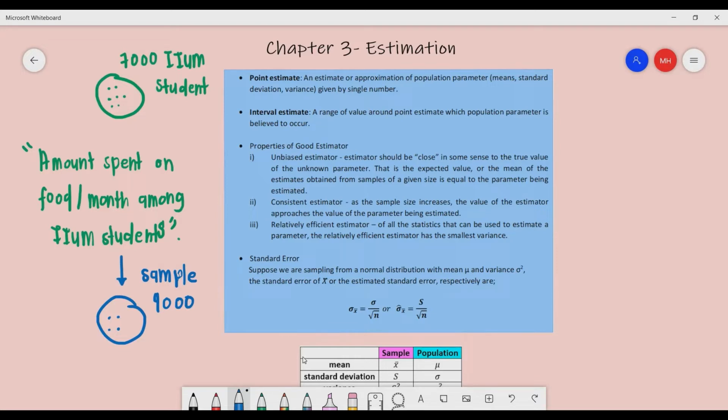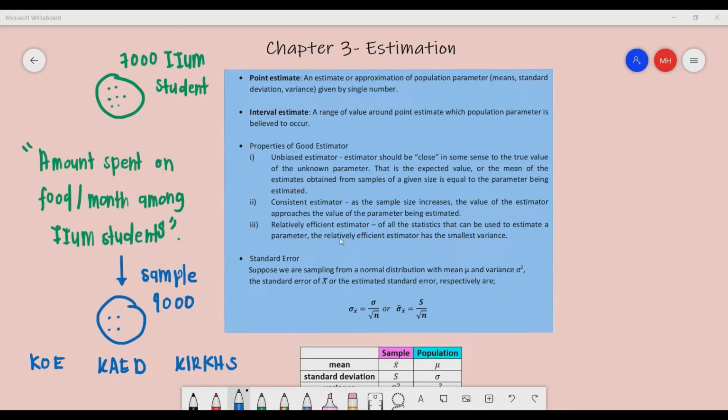We take only a few students to join the survey. We have different kulliyyahs, so maybe we sort the students according to kulliyyah, let's say KOE, GAID, and then KIRKHS. So we have 4,000 students, which means we have 4,000 data.